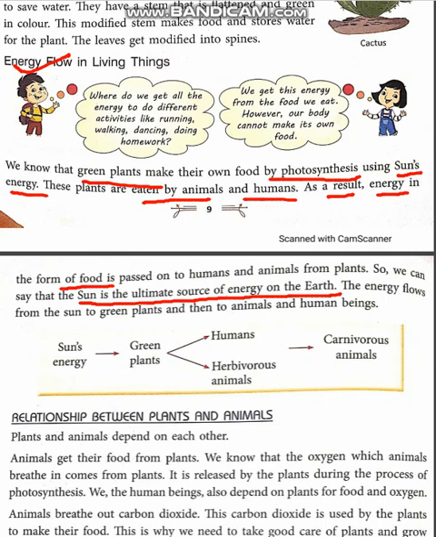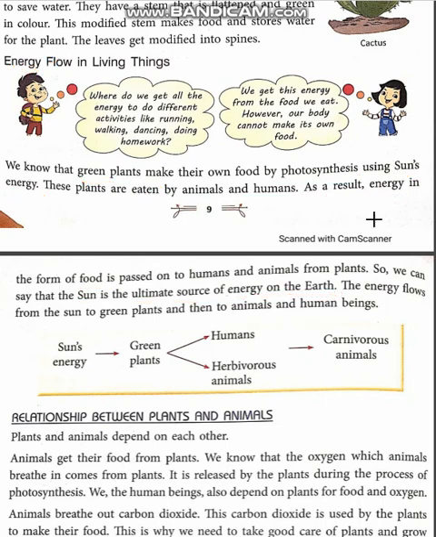This is also given here in the form of a flow chart. Look here. The first is given as sun energy, meaning without sun energy, green plants cannot prepare their food. So energy comes from the sun to the green plant. Then the green plants are in the form of food.